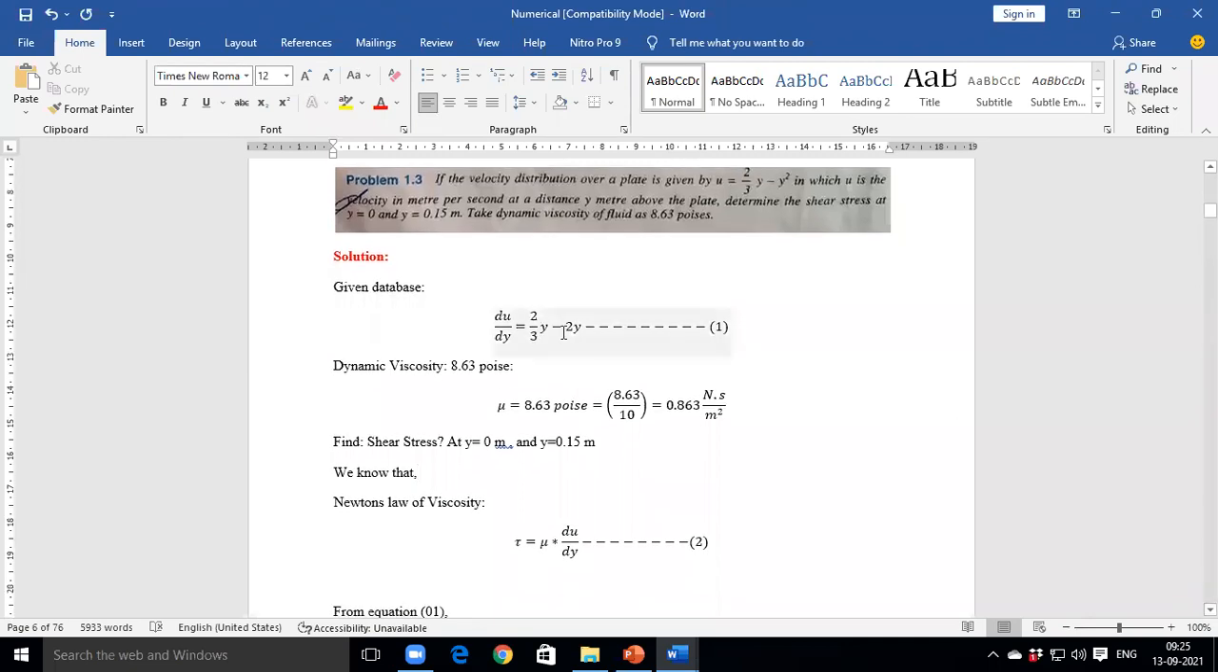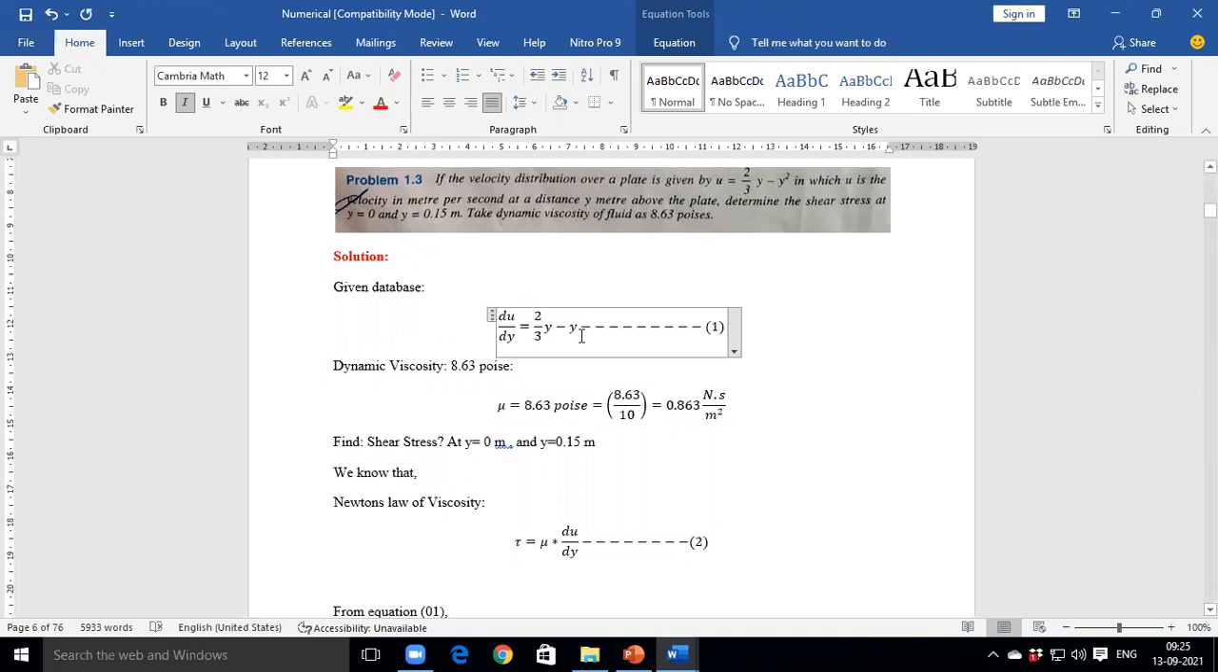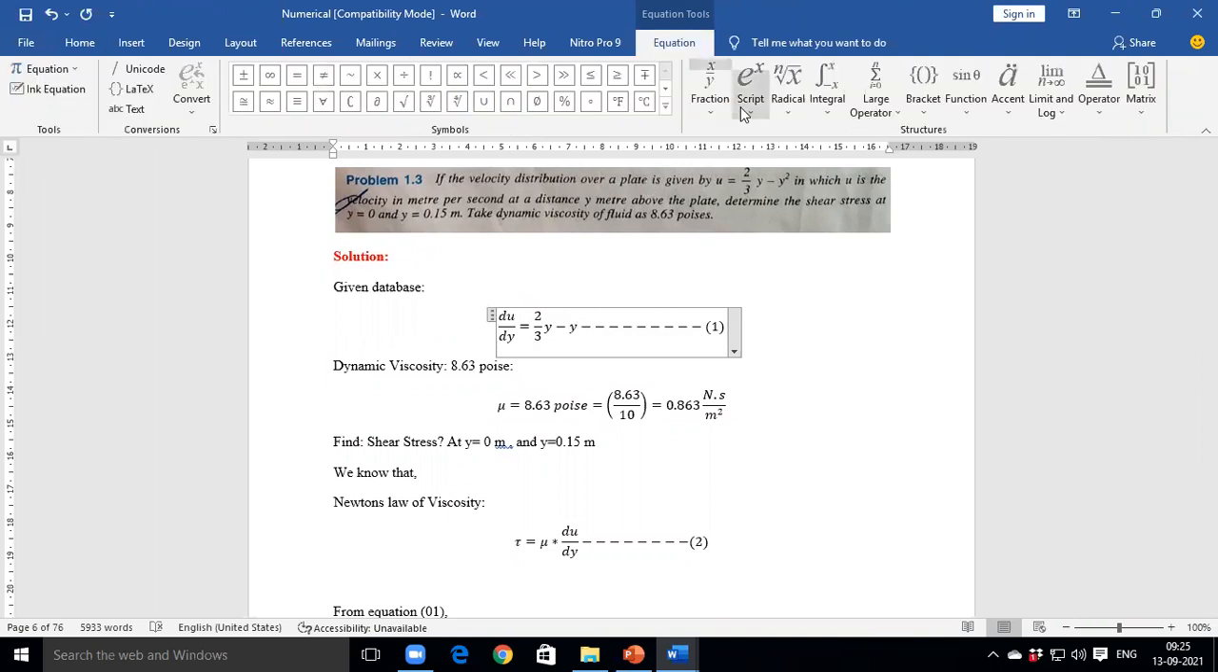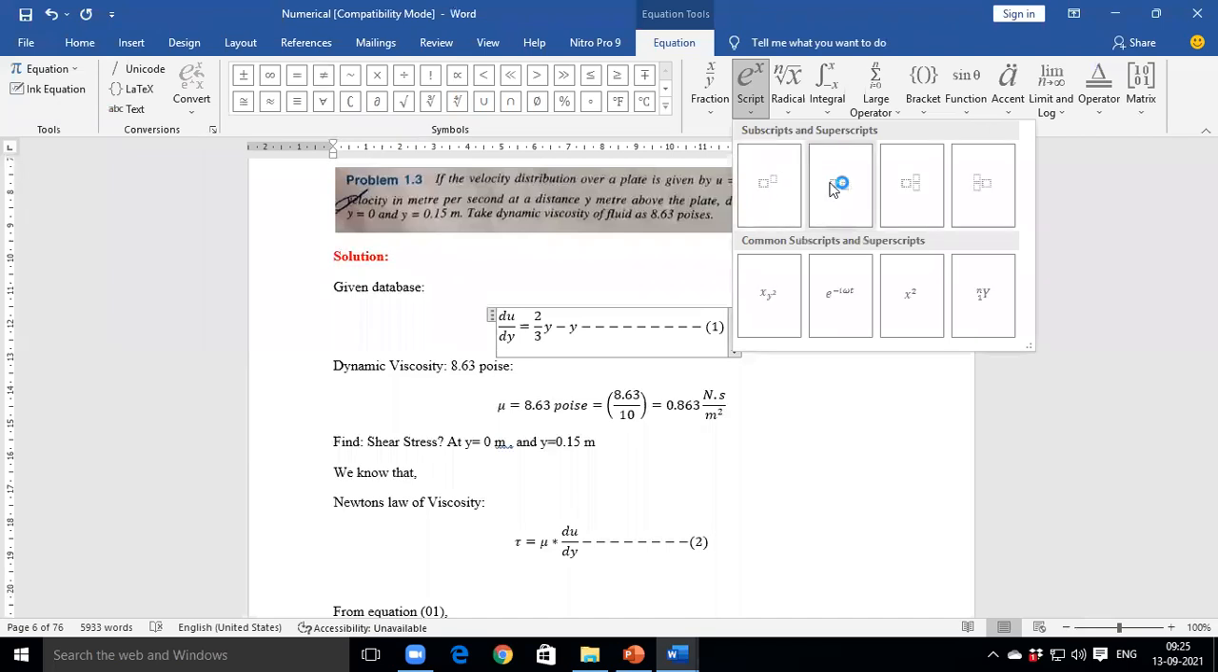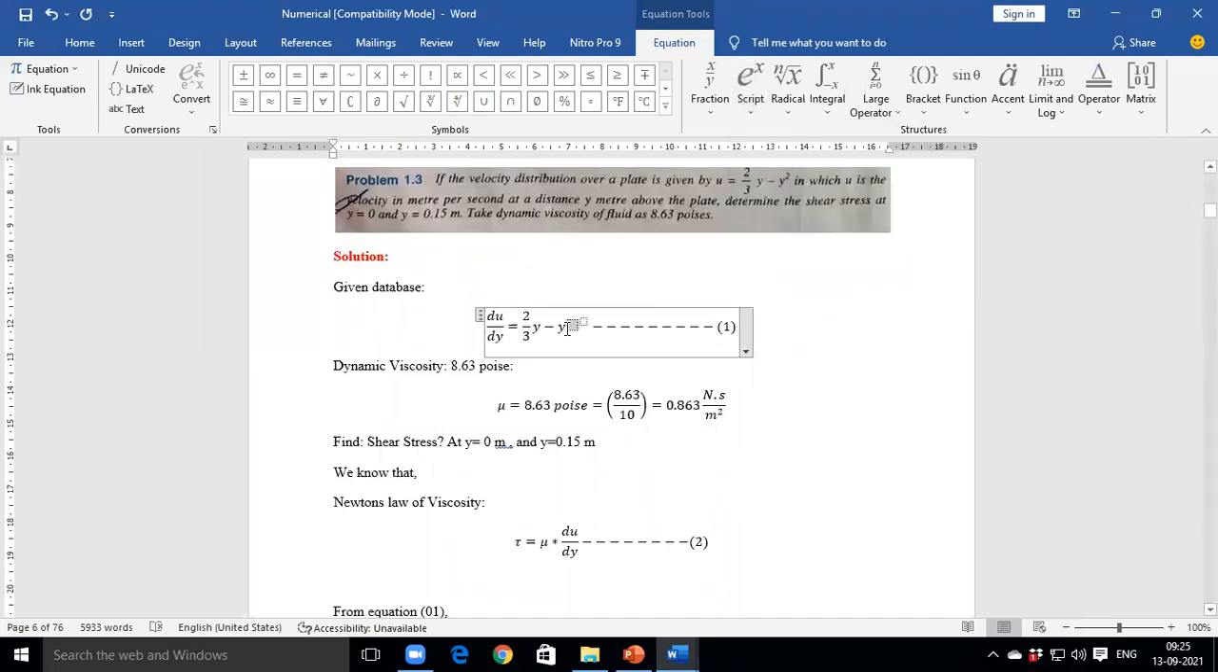See here, 2 by 3 y minus y square. We need to put y is equal to 0. If we put y is equal to 0 here, what will be the value of du by dy? 2 by 3.